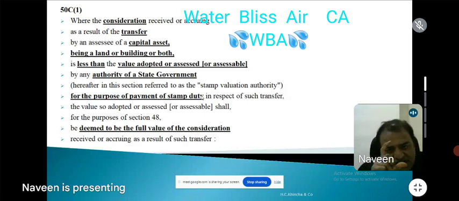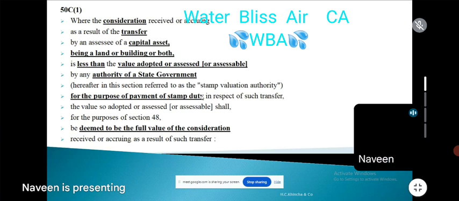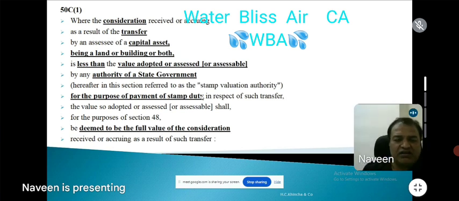What is the transfer, sir? Transfer of a capital asset. Meaning what? What is the capital asset? Section 2(14). Capital asset includes any and every right on this earth, but excluding, what does it exclude? For example, 2(14)(iii), clause A, clause B. What is clause A, clause B? It is rural agricultural land. There are 2 types of rural agricultural land. One within the jurisdiction and whose population is less than 10,000.